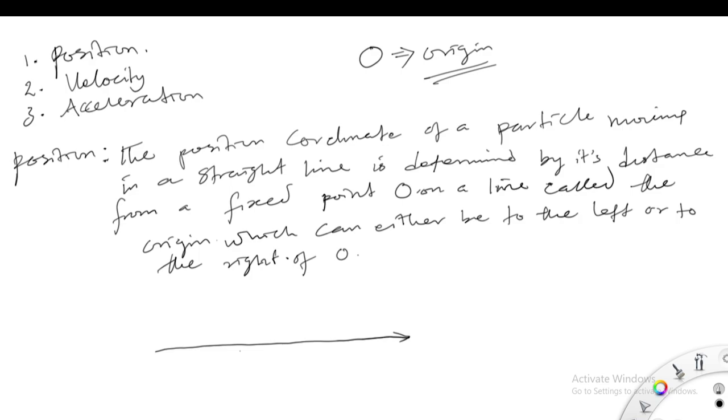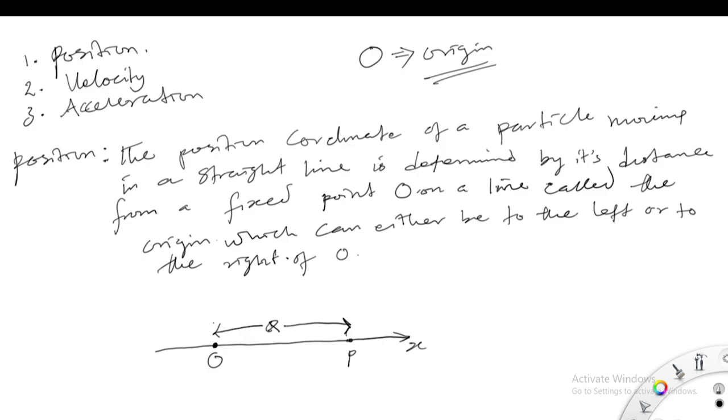Let's say this is the origin O, and this is P in the direction of X. The position of this particle, let's call it Q, from point A to point B can always be determined from the origin.